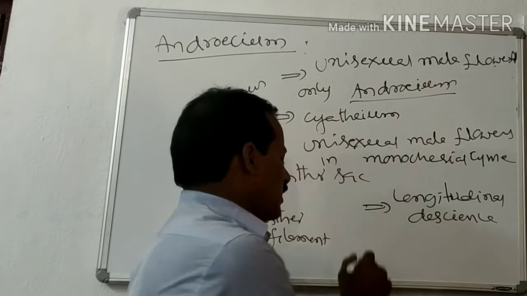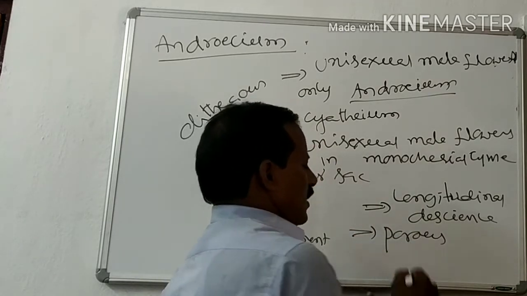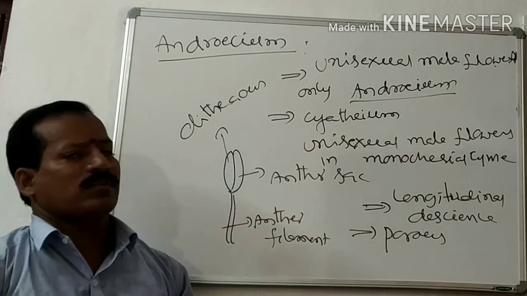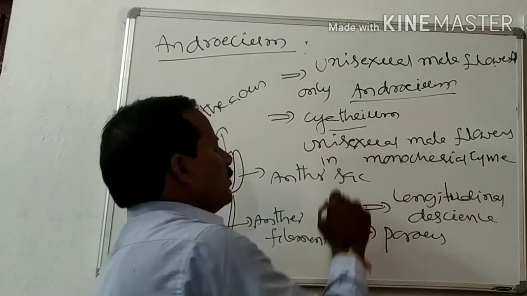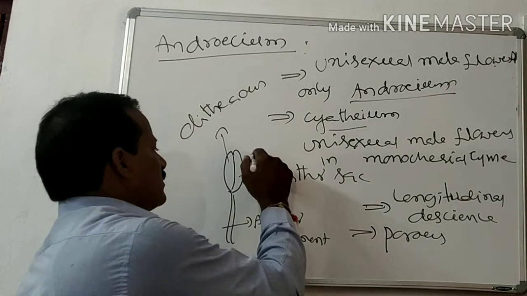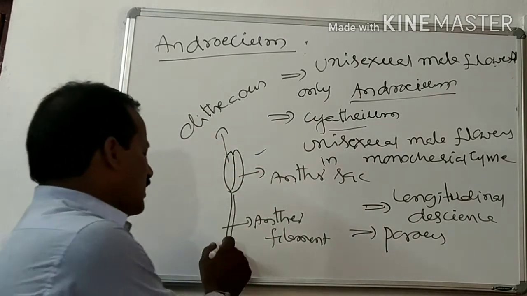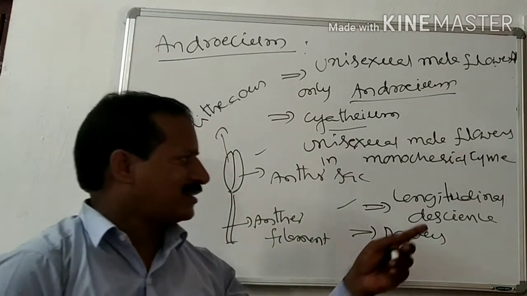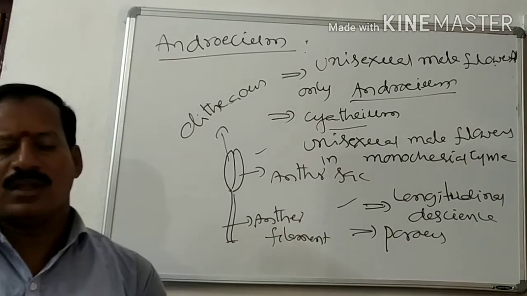In the case of cyathium, only unisexual male flowers are present. They have a single stamen, the anther sacs are dithecous, and the anther filament is there. The anthers dehisce longitudinally or by pores. Right? So this is about the androecium.